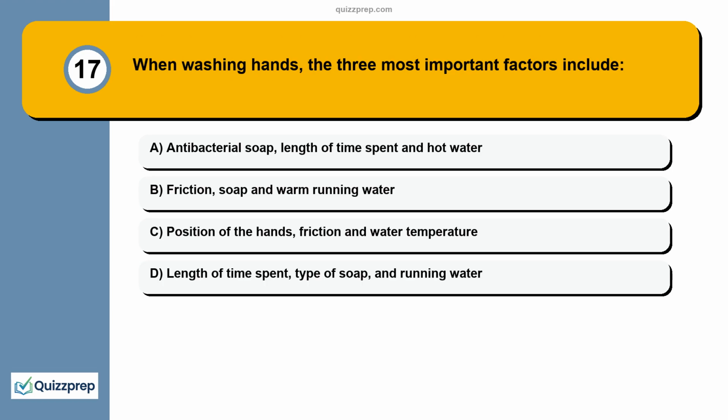Question 17. When washing hands, the three most important factors include: antibacterial soap, length of time spent in hot water, friction; soap and warm running water, position of the hands, friction and water temperature; length of time spent, type of soap, and running water.